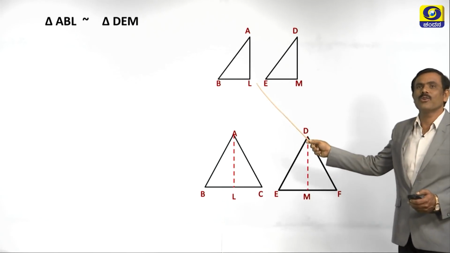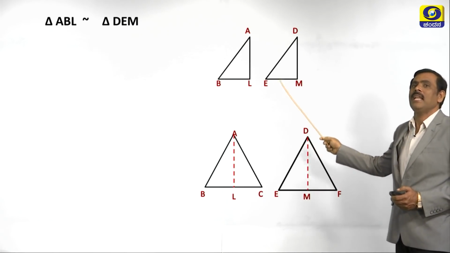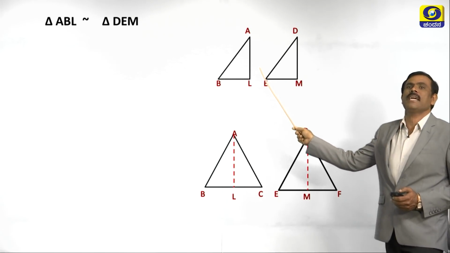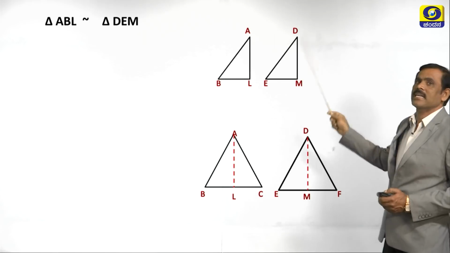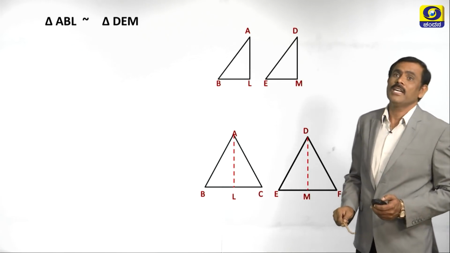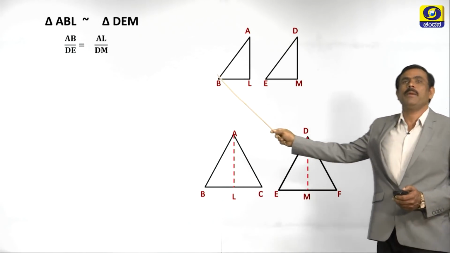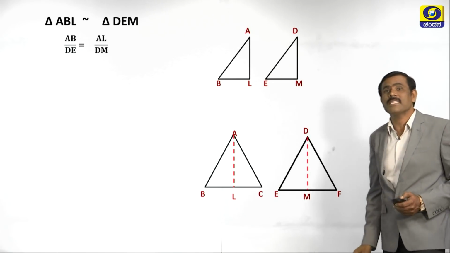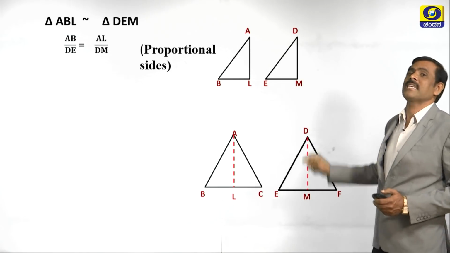See, in triangle ABL and triangle DEM, AB and DE are corresponding sides, AL and DM are corresponding sides. Therefore, we can write like this: AB by DE is equal to AL by DM. What is the reason? Proportional sides.